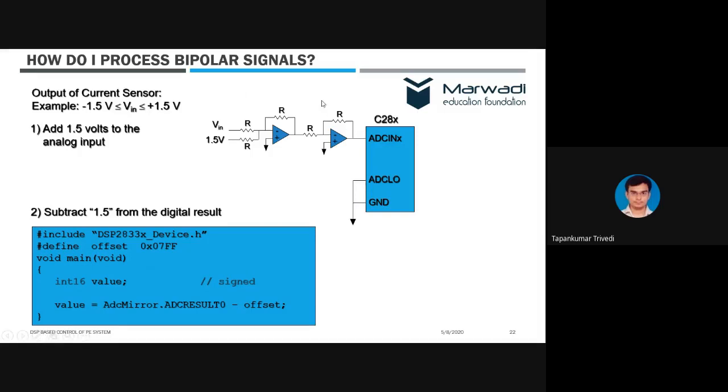So simply, we need to use an adder circuit plus a buffer circuit like this, which we have used successfully. And then the signal can be given to the ADC input. And a very simple code we write here: whenever we receive the output, we simply subtract the equivalent value of 1.5, which is 07FF, and we treat this as the offset, right? This is the program for nulling the offset, which was added earlier.